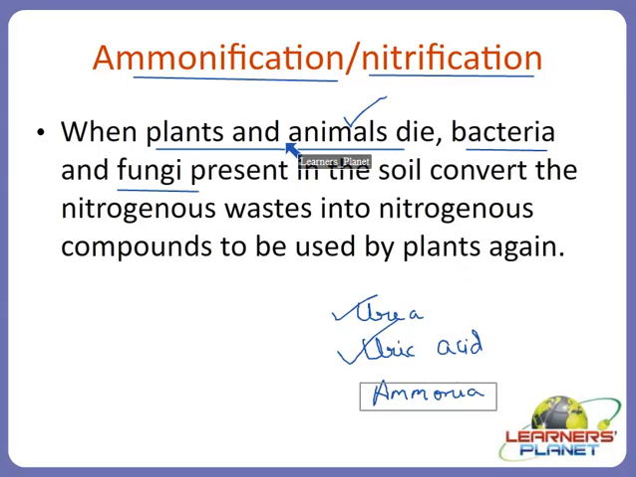Now this process here, in which the fossils or the dead material of the plants and animals, or the excretory form of nitrogen from the animal or the plant body, is converted to ammonia, is known as ammonification. In short, in a single sentence: formation of ammonia from the nitrogenous waste of plants and animals by the action of bacteria and fungi present in the soil is known as ammonification.